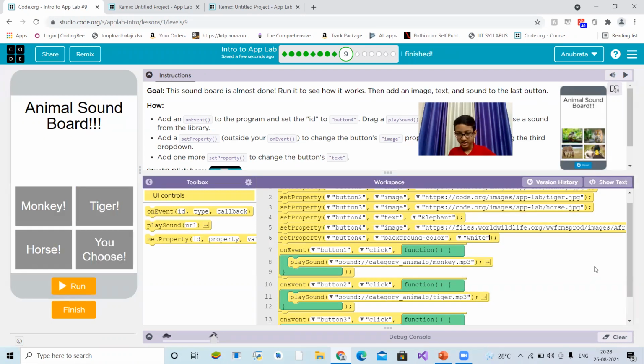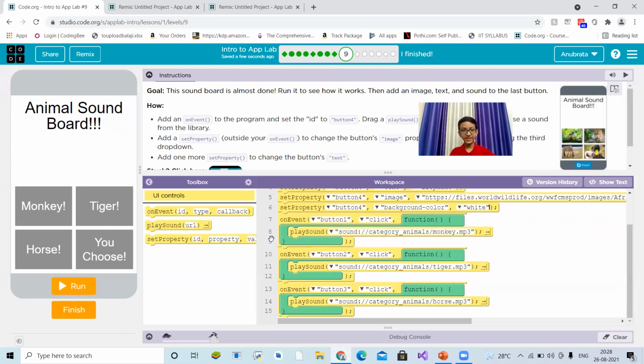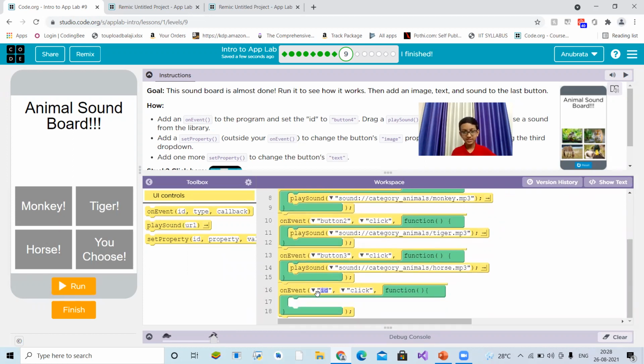So now when the button is clicked, we will play a sound of elephant, which we will take from code.org, because code.org provides a sound library. If the sound of elephant is not available, then we'll choose any other animal. I think perhaps it will be available.